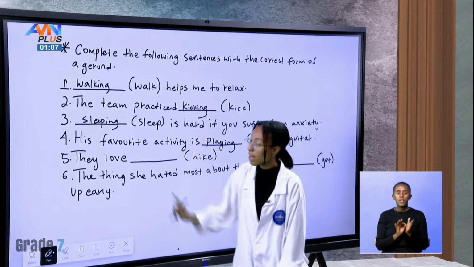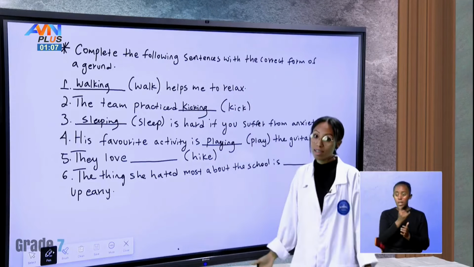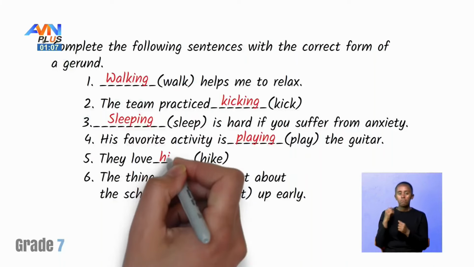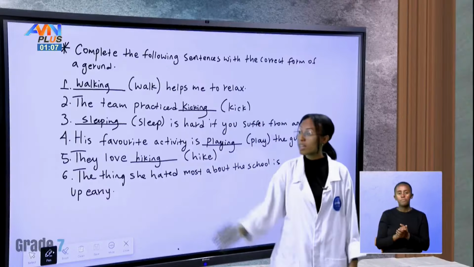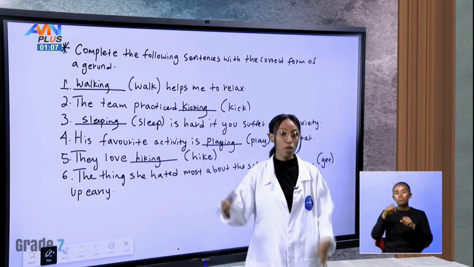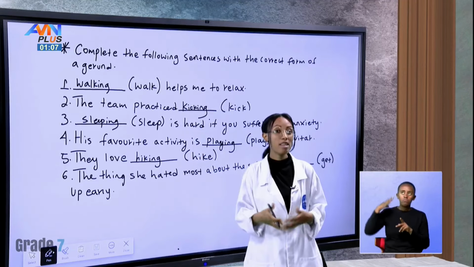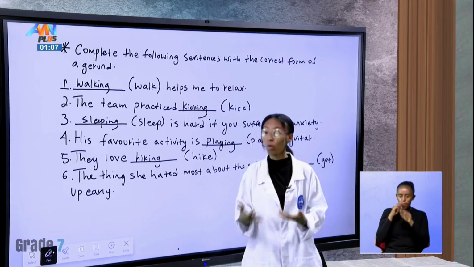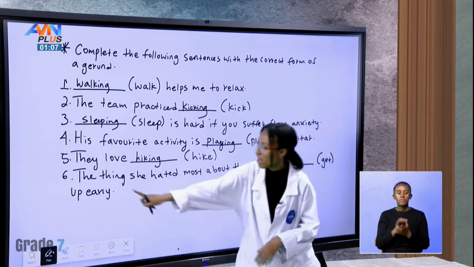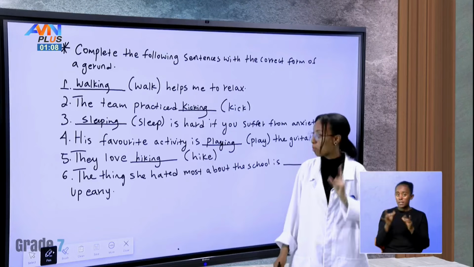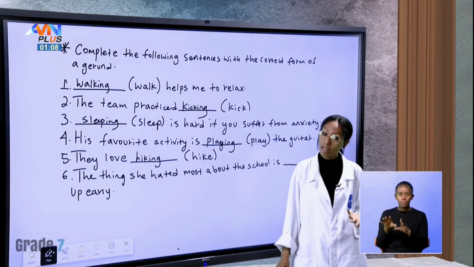Number five, they love what? Hiking. They love hiking. This is an activity people do when they are going up a mountain. It is a fun activity and it's also a good exercise. Okay, the thing she hated most about this school is what?